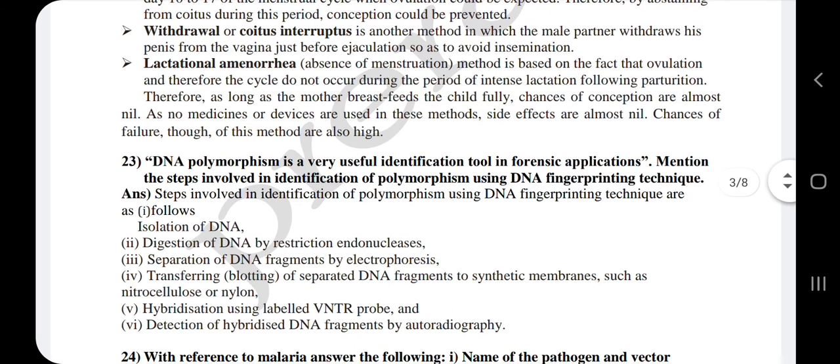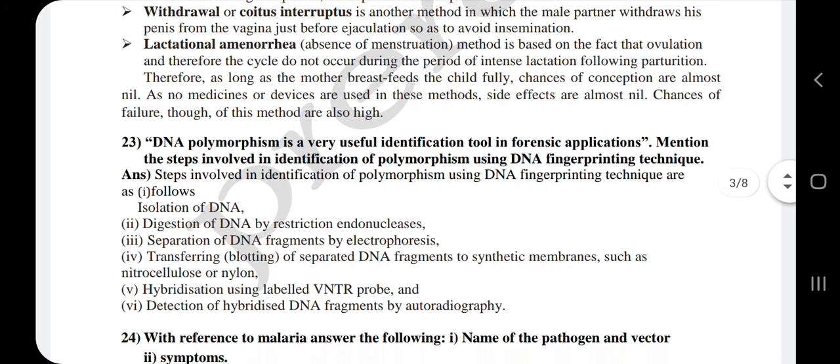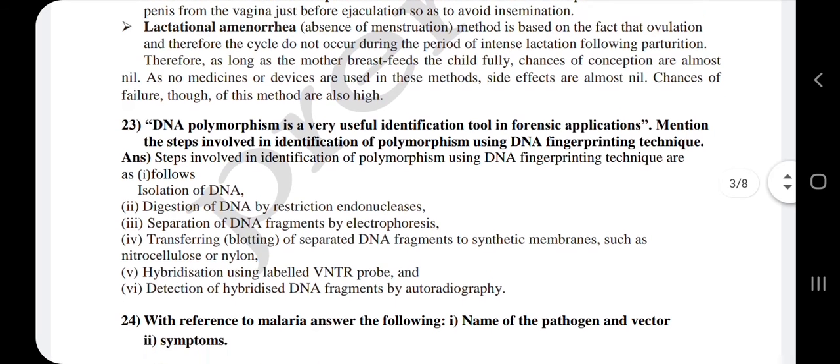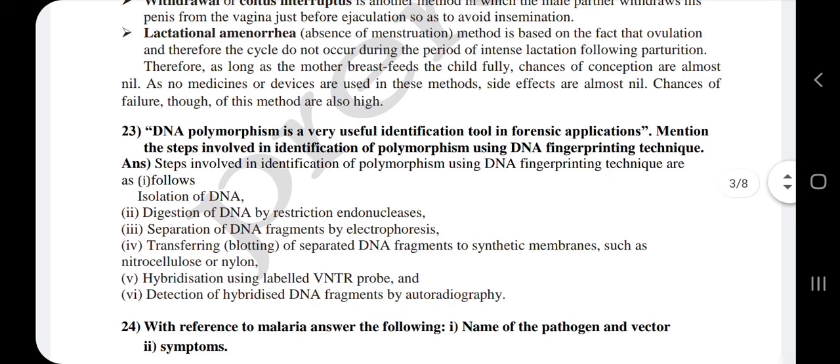There will be the release of the semen, which consists of sperms, and they will be deposited into the female genital tract. If the penis is withdrawn from the vagina, insemination can be avoided, or the deposition of the semen into the female genital tract can be avoided. When insemination is avoided, it prevents the sperm and ovum from meeting.